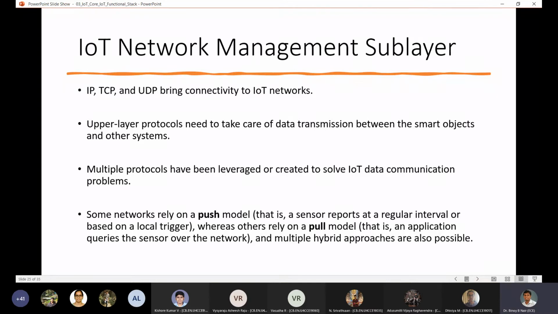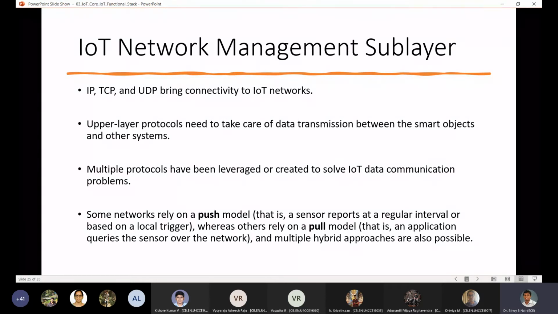Like for every 1 minute or so, the sensor will continue to send the data. If you are reading it or not reading it, that is not a problem for it. It has been defined to send the data at 1 minute intervals. It will keep on sending the data at 1 minute intervals. That is called the push model. It is pushing the data out. If it is relevant to the receiver or not, that is not its problem. So that is the idea of a push model.